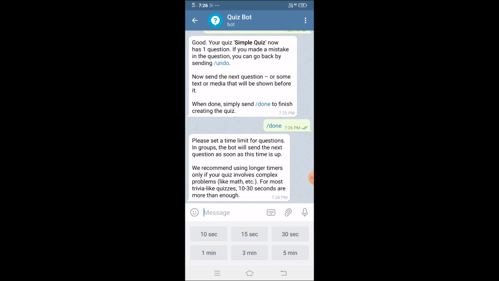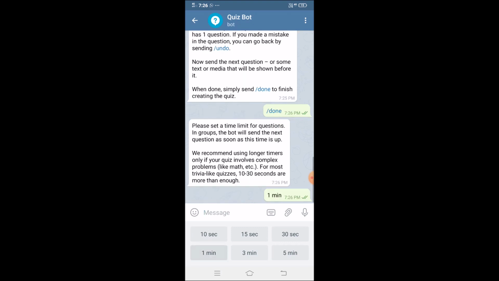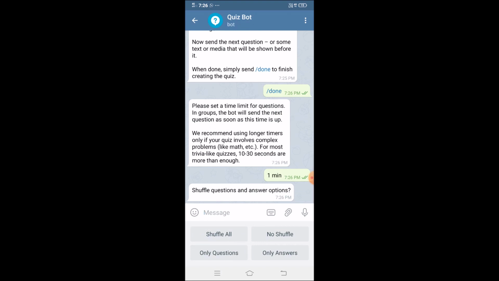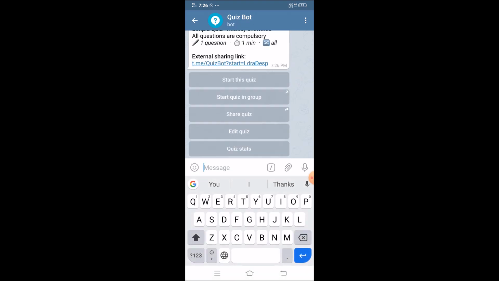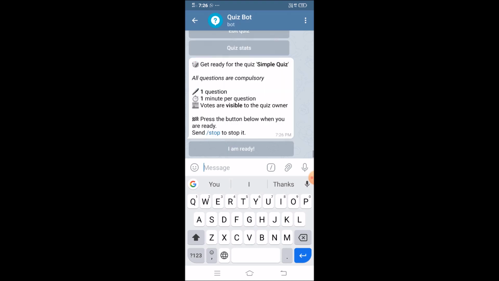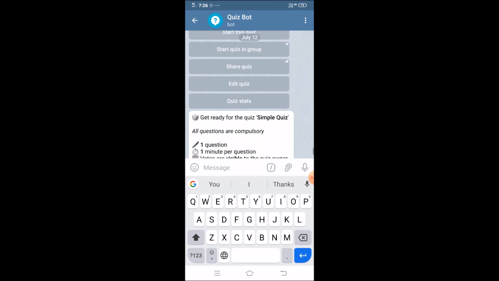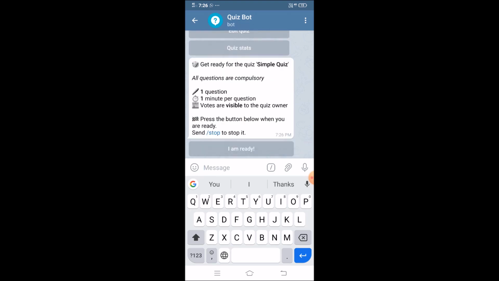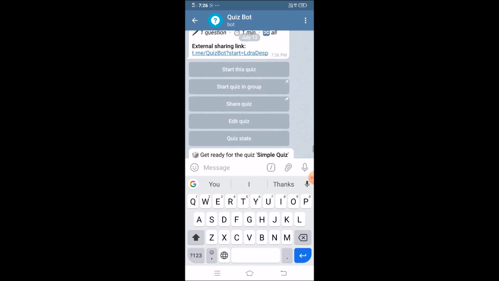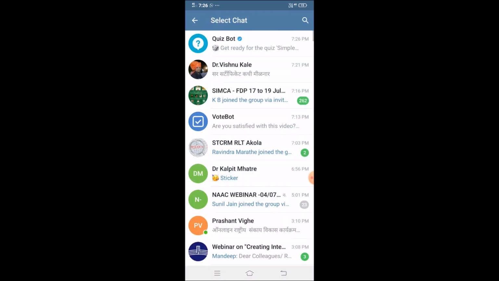Next it is asking me how much time needs to be given. So I'll give it 1 minute. Shuffle question options, so I'll say shuffle all. So these are the options I have taken. And I'll say start this quiz. So in this way your quiz is appearing. The idea is that this quiz is created, I am ready, and now you can share this quiz. So I can click on share this quiz.